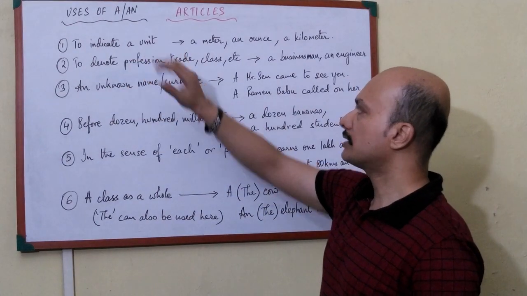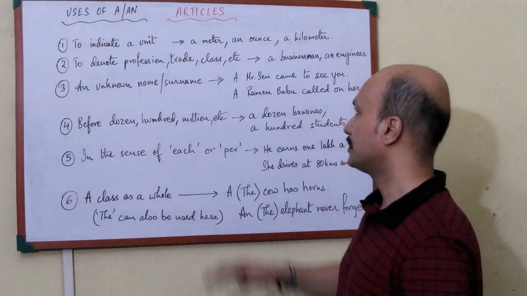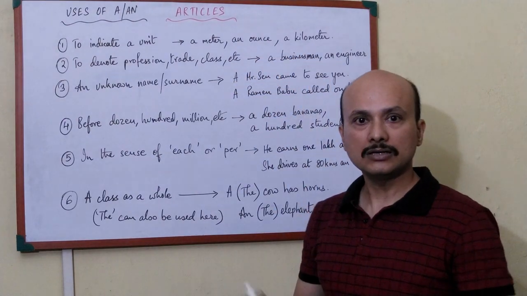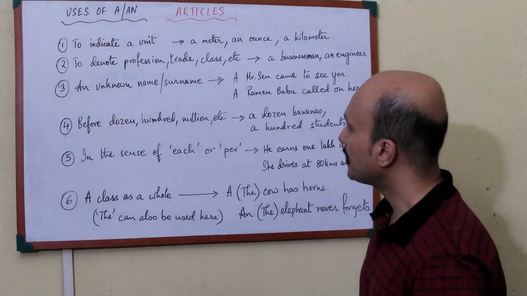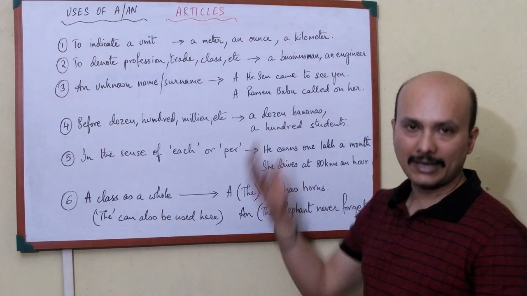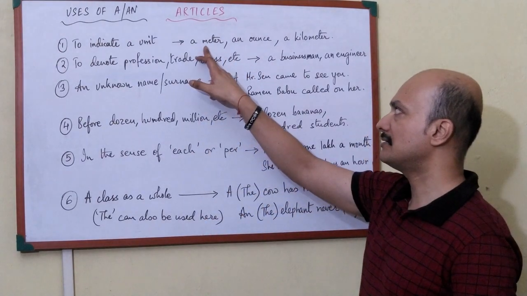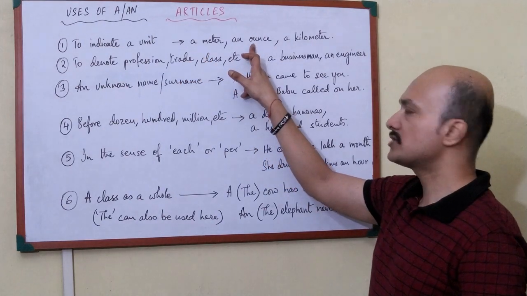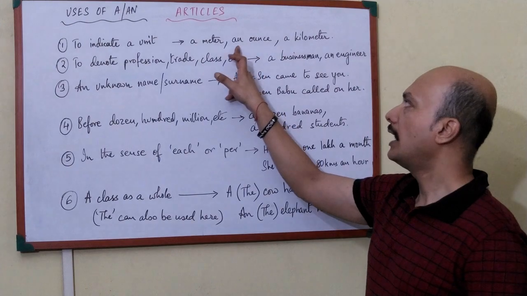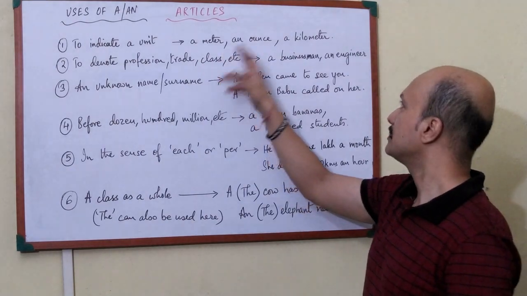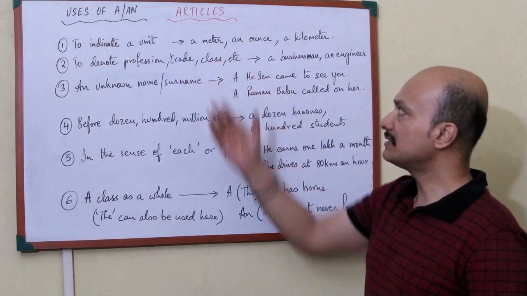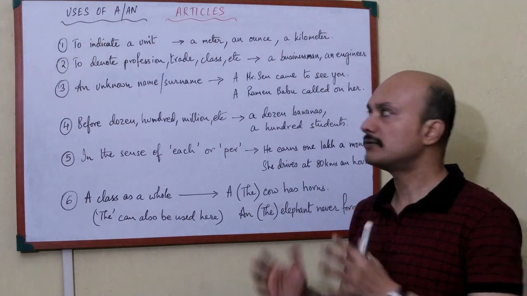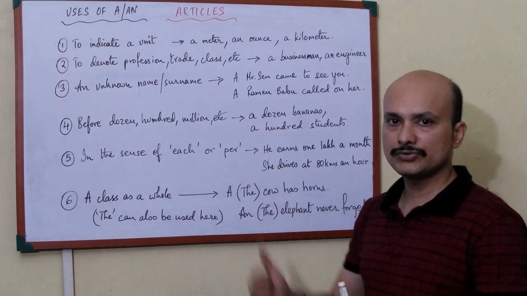To indicate a unit. Like a meter, an ounce, a kilometer. These are places where we use a or an depending on the word. See, here there is m. It starts with a consonant, so I wrote a. Ounce starts with o, which is a vowel, and for that we write an. Just like that, for meter, kilometer, ounce, liter, all these kinds of measuring units, we use a or an.